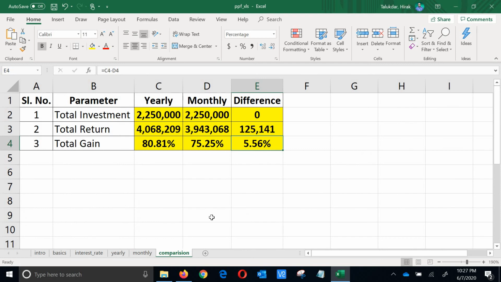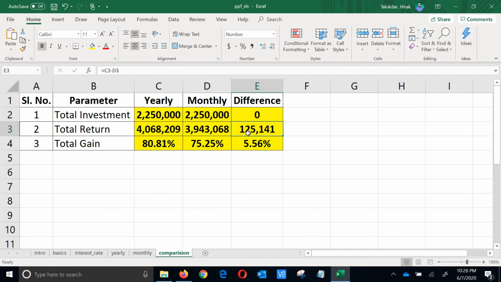So the next thing is the comparison, yearly basis versus monthly basis. So total investment, if you invest 1.5 lakh per annum versus 12,500 per month: yearly for 15 years and monthly for 180 months, again 15 years. So you will invest totally 22 lakhs 50,000 rupees. So there is no difference. But when you get the return, you will get around 40 lakhs 68,000 when you are doing yearly investment, and 39.43 lakhs when you are doing the investment on a monthly basis.